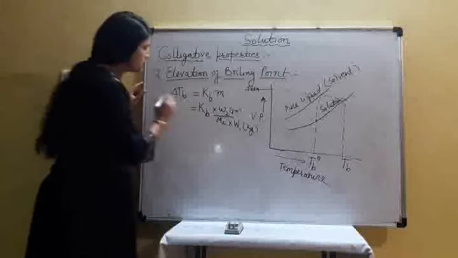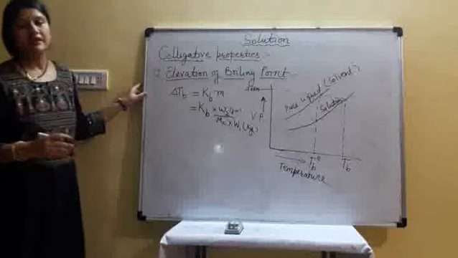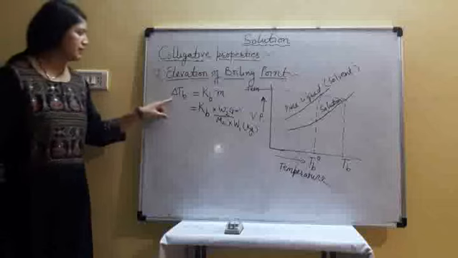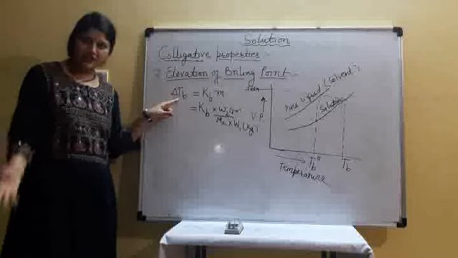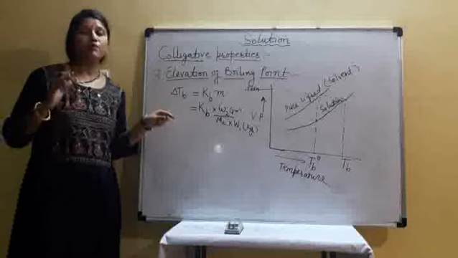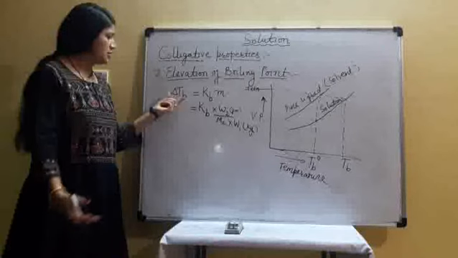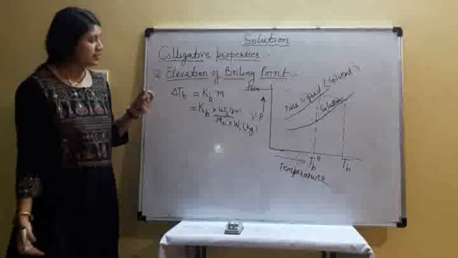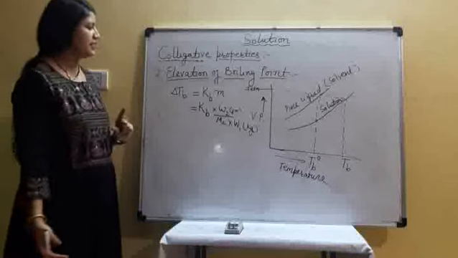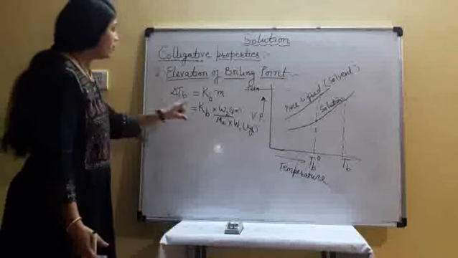Is it clear? This is the formula to find the elevation in boiling point. From here we can calculate the elevation in boiling point, or we can calculate the boiling point of the solution by adding this quantity to the boiling point of pure liquid. Is it clear?